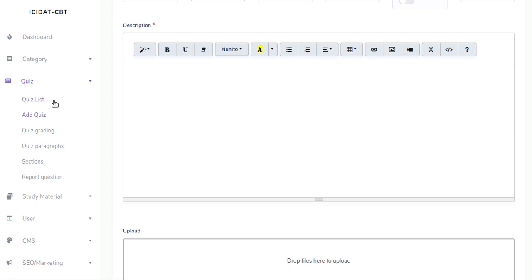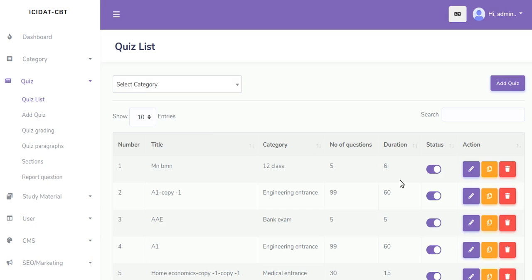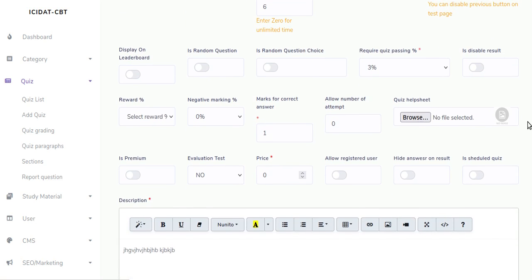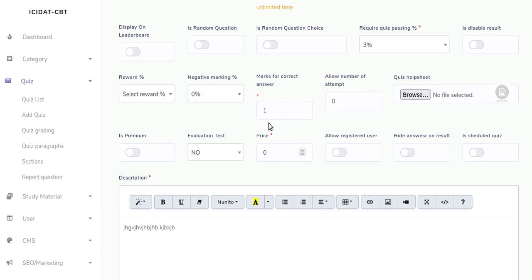Alright, so here let me show you. From here you can edit an exam. As the admin, you can edit a particular exam. This exam has 5 questions. The category of this exam is on bank category, and the title of the exam is MBM. It's just dummy data. You can see the marks for a correct answer is 1. You can change it to maybe 10. For a correct answer, the marks will be 10.